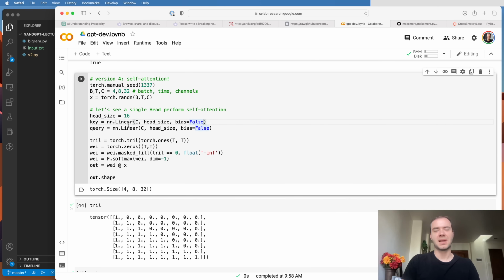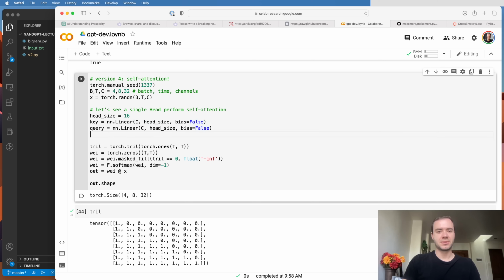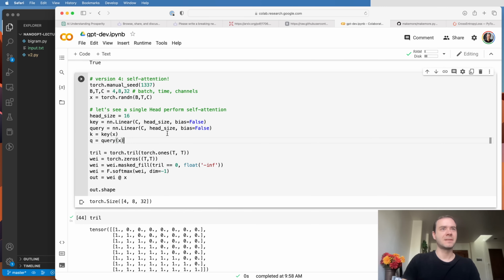So these are just going to apply a matrix multiply with some fixed weights. And now let me produce a key and a query, k and q, by forwarding these modules on x. So the size of this will now become B by T by 16, because that is the head size. And the same here, B by T by 16.